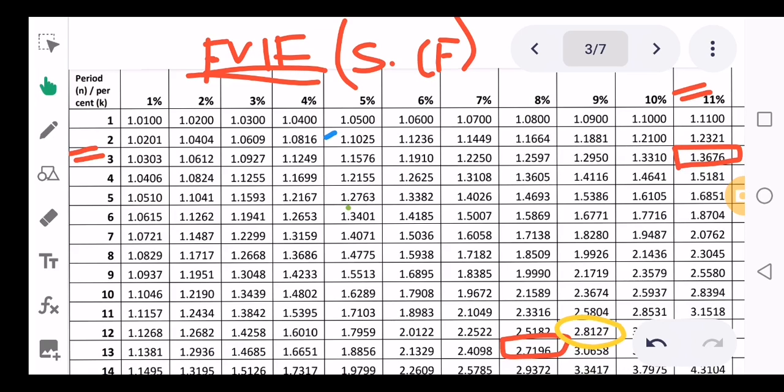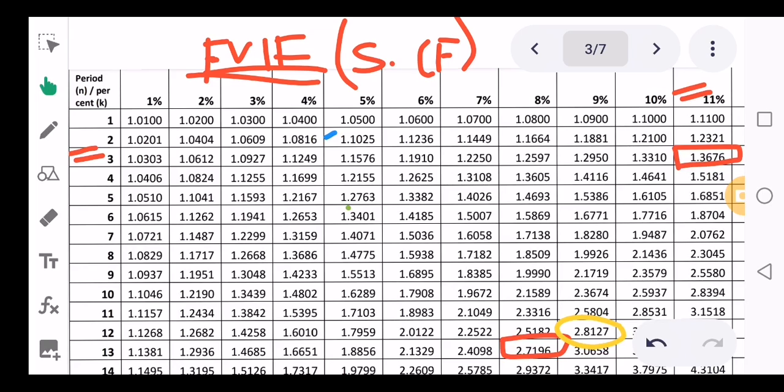Now, if you do the same thing in a calculator, it's going to take you time. So in the exam, it will be a little loss for us. If a table is given, it's easier to refer to the table rather than using a calculator. So knowing the table is important, and it's very easy. If they tell you the percentage and the years, these are the years, these are the percentages.